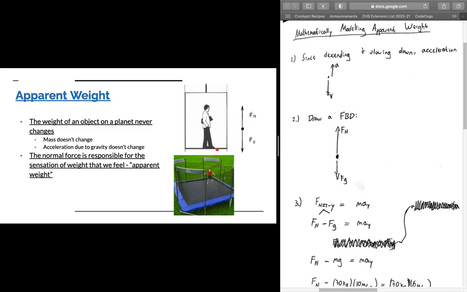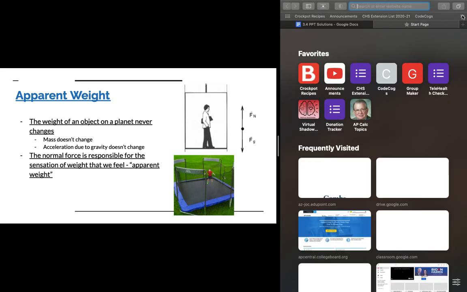Likewise, when your elevator begins to slow down, you're going to gradually lose contact with the elevator floor because you want to keep moving upwards while the elevator wants to slow down and come to a stop. So you'll lose a little bit of contact with the floor, and thus your normal force will shrink, and you'll feel lighter than you actually are. We can actually see this with a real quick demonstration that I can pull up on my computer.